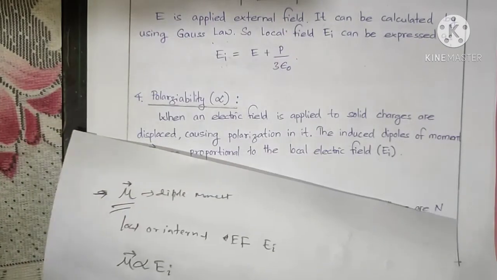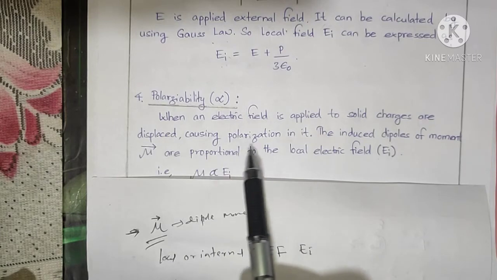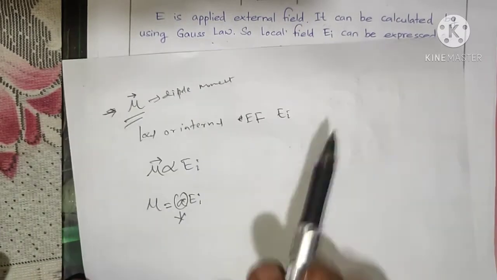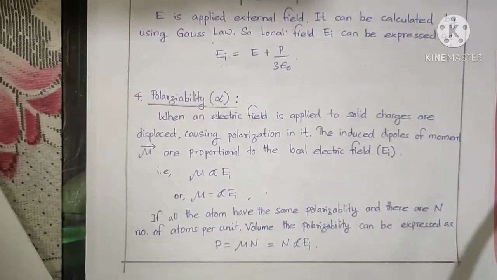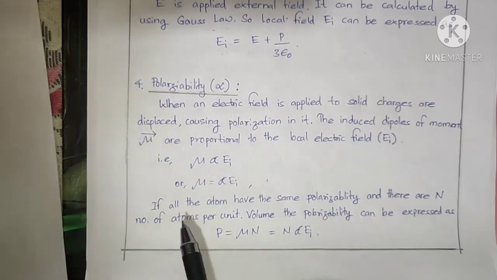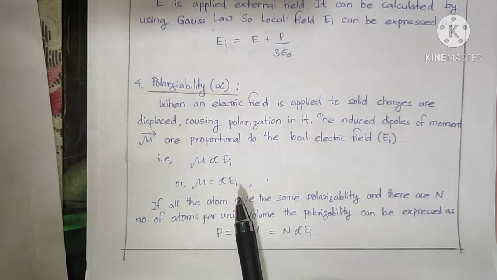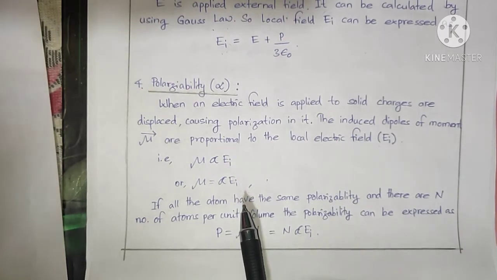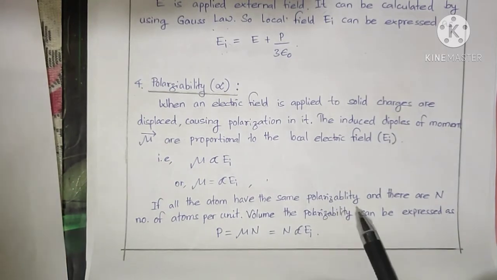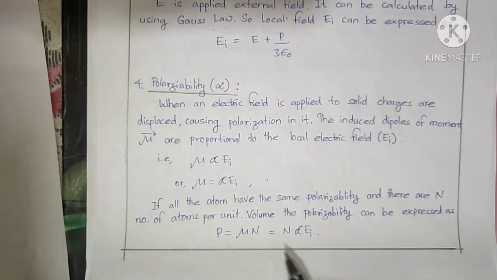So polarizability: when an electric field is applied to a solid, charges are displaced, causing polarization in it. The induced dipole moment mu vector is proportional to the local field. If all the atoms present in the dielectric have the same polarizability, then there are n atoms per unit volume.